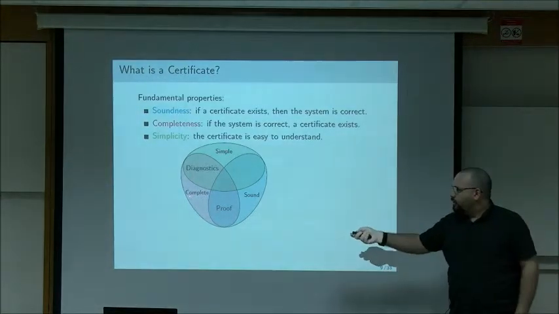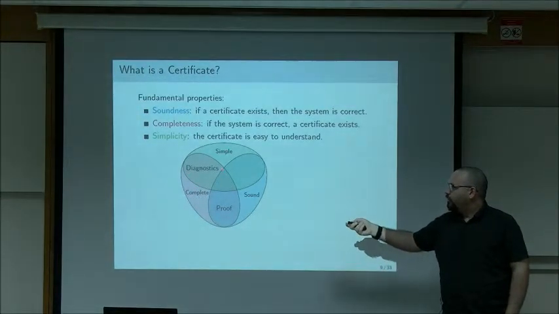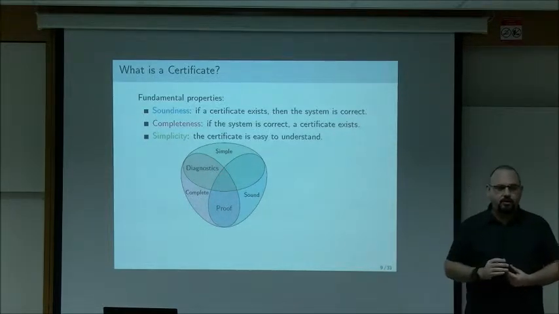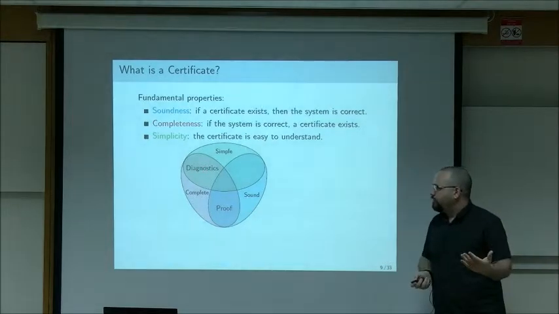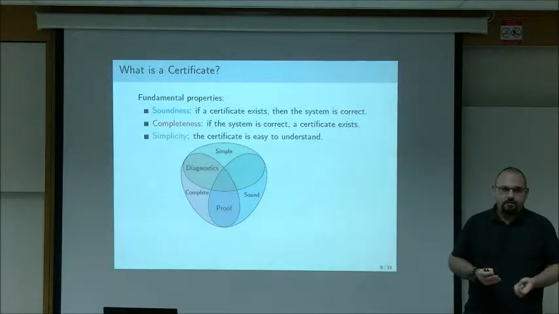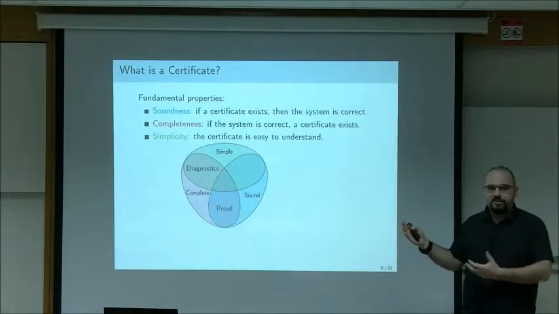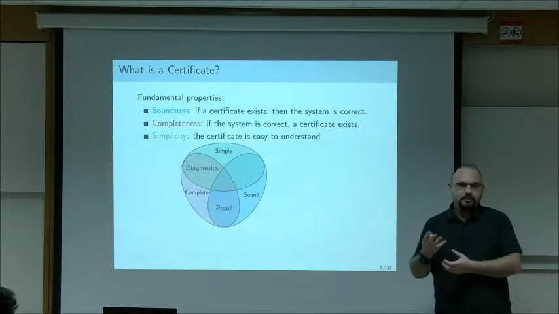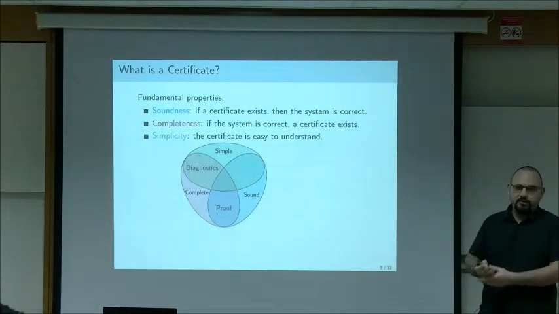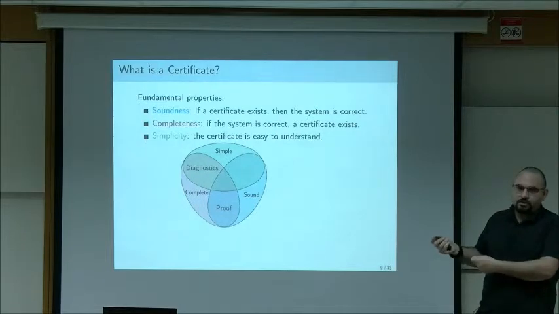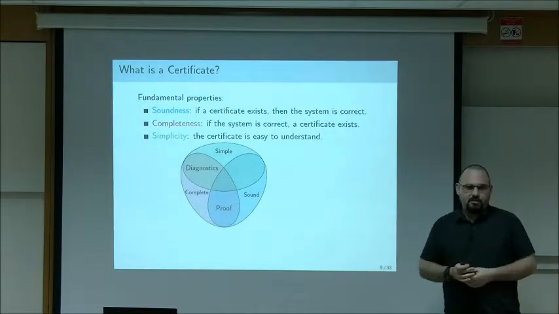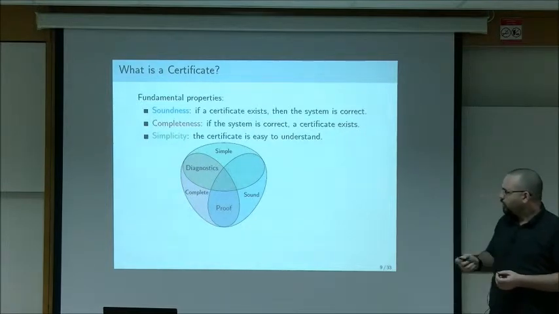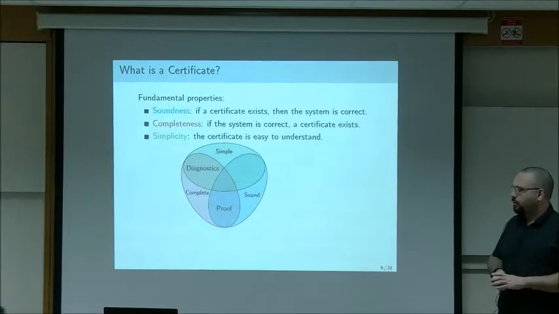How about things that are simple and complete? So these are type of certificates which I will call diagnostic information. And the reason is that they provide information that will help you become convinced, but they won't necessarily convince you. For example, if I want to explain why something is a guitar, I can show you 6 strings. And this is complete information. If it's a standard guitar, I can show you 6 strings indeed. But that won't convince you necessarily because there are other things with 6 strings that are not guitars. So this is kind of information that will help you become convinced.